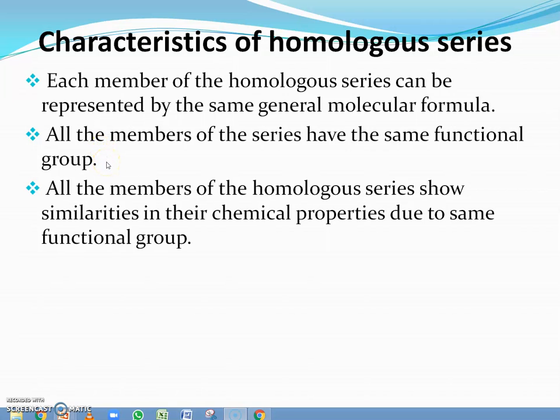For example, in the homologous series of alcohols, all the members have the same functional group, that is the hydroxyl group.